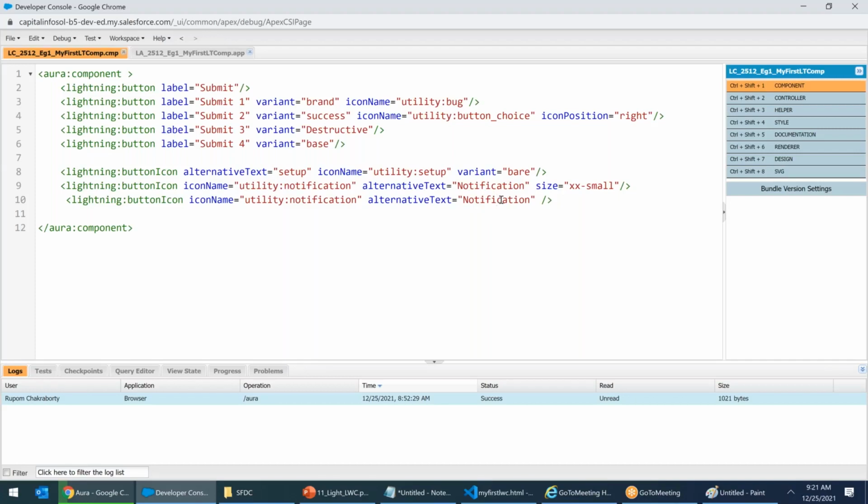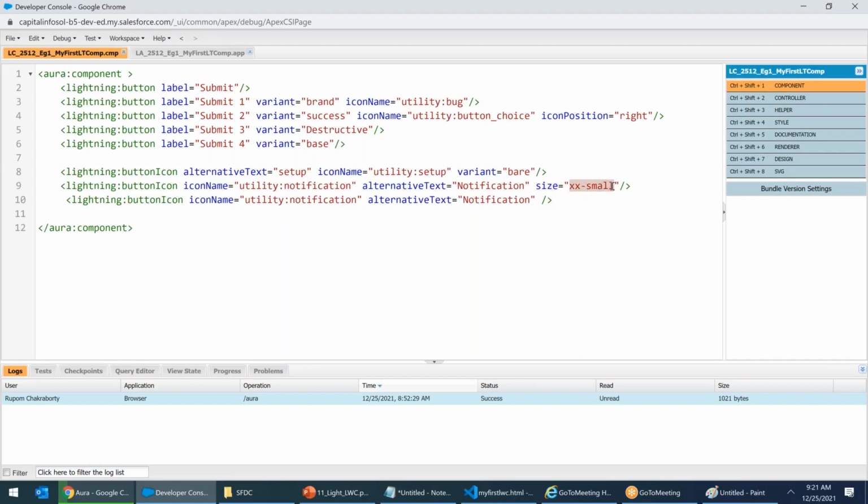You want to make it big, then the only command available is large. For large, you can say size equals to large.